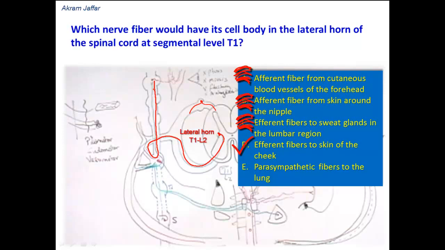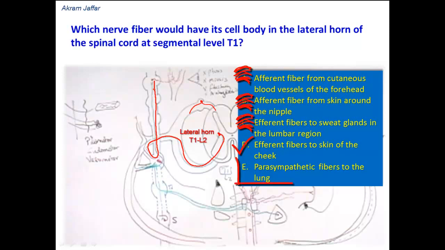There is no outflow of preganglionic fibers in the cervical region of the spinal cord. The outflow from the central nervous system is from the region from T1 to L2. So sympathetic fibers that are destined for the cervical region have to ascend from the upper thoracic segments through the sympathetic trunk. And those that are destined for the lumbar and sacral regions have to descend from lower thoracic and upper lumbar segments into the sympathetic trunk. So option D is correct.